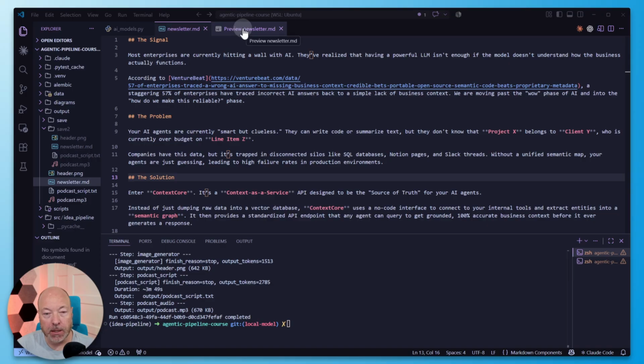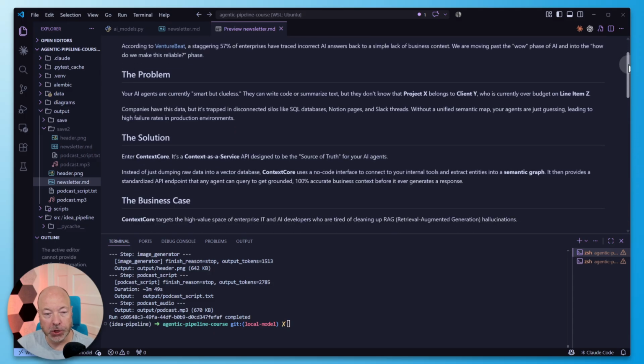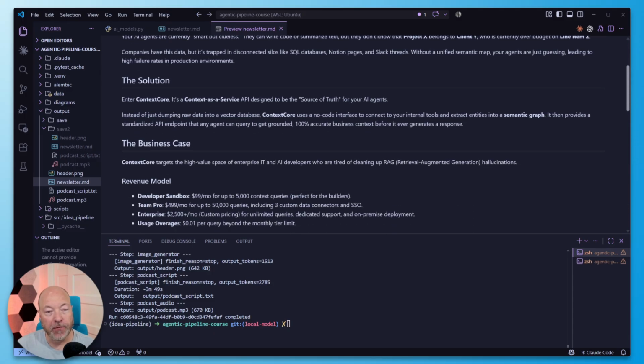Let me pull up the Markdown preview. That's a bit nicer, right? So we now see we have the full newsletter post here. We have the signal. We have an article citation in here, the problem, the solution. So it's correctly following the exact structure that I specified for the newsletter.